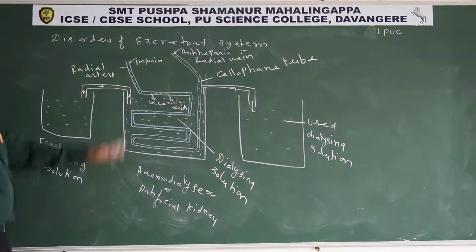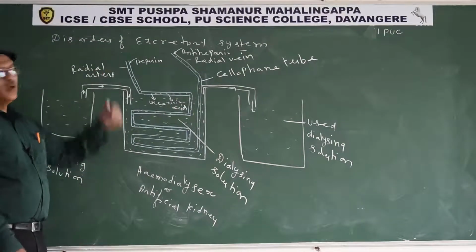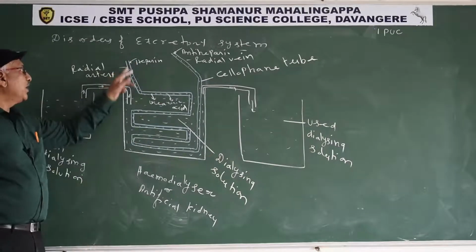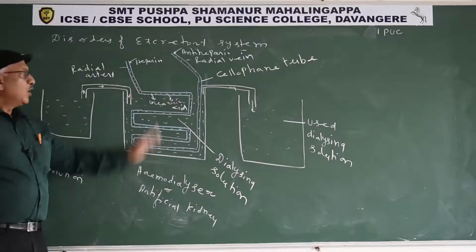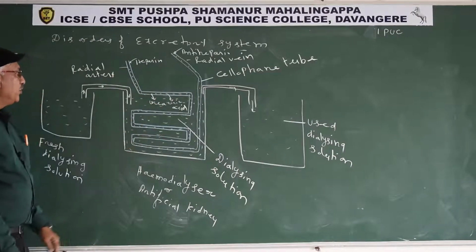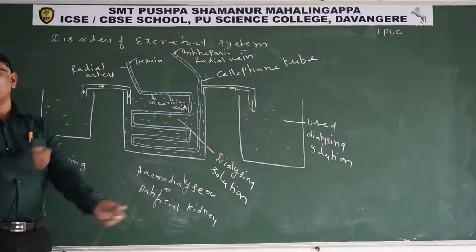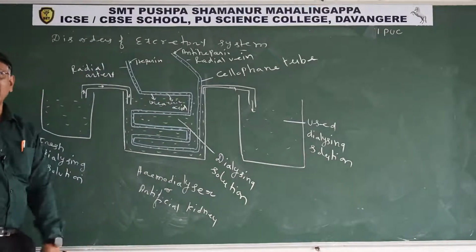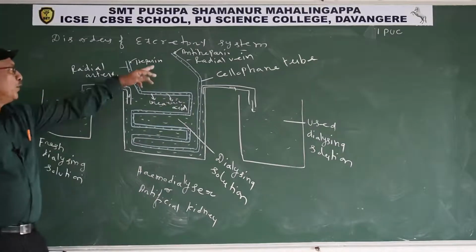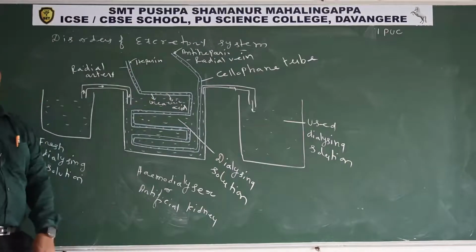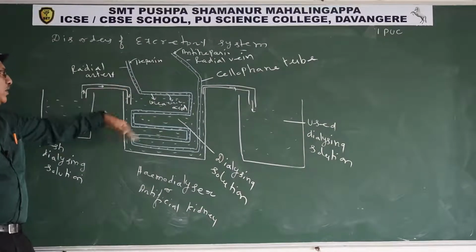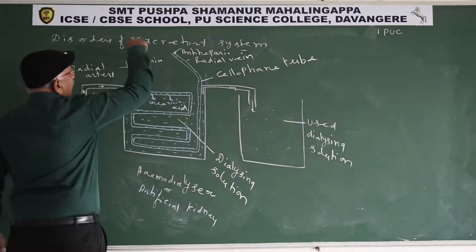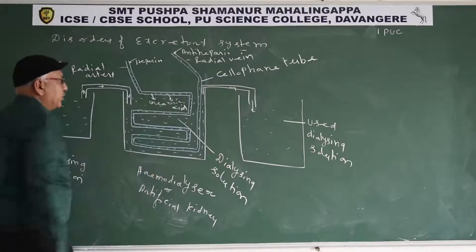One end of the cellophane tube is connected to the radial artery. Before they connect, they pour in heparin. Heparin is an anticoagulant that prevents blood clots in the cellophane tube. Another end of the cellophane tube is connected to the radial vein. Before they connect to the radial vein, they pour in antiheparin. Antiheparin neutralizes the heparin. Now blood is circulating within the patient's body and in the cellophane tube.